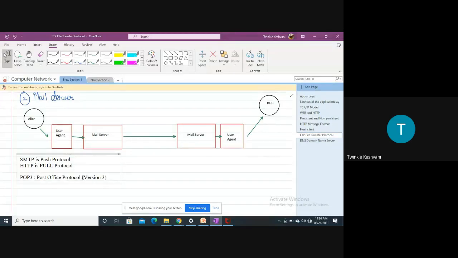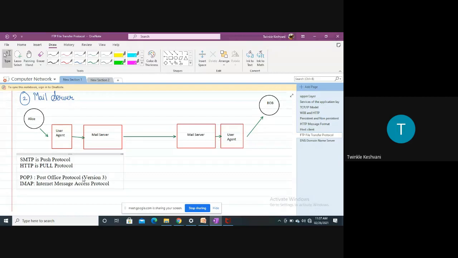Second is IMAP, which we can say is the advanced protocol of POP3, right? Whenever a message is fetched from another host, at that time the POP3 and IMAP protocols are used. IMAP is the Internet Message Access Protocol. Let me write the full form: Internet Message Access Protocol.